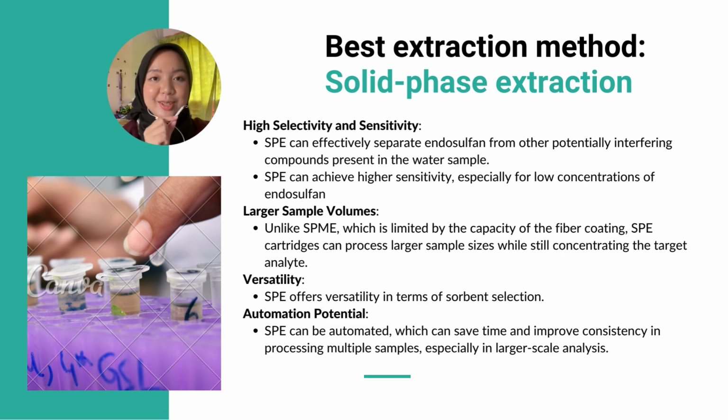My group chose solid phase extraction as the best method for this case study. Why do we choose this method is because SPE has a high selectivity and sensitivity. It can effectively separate endosulfan from other potentially interfering compounds and can achieve high sensitivity for low concentration of endosulfan. SPE also can manage a large sample volumes compared to SPME that can only handle small sample.